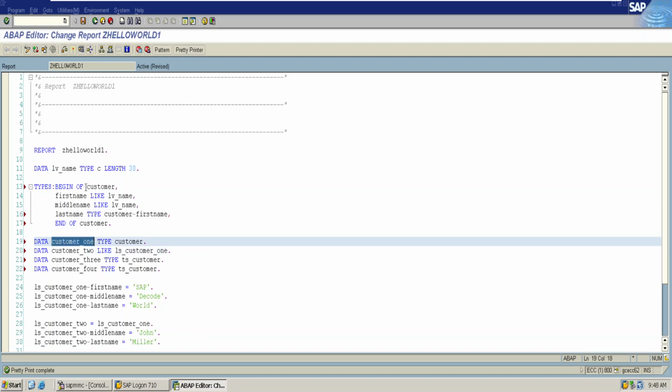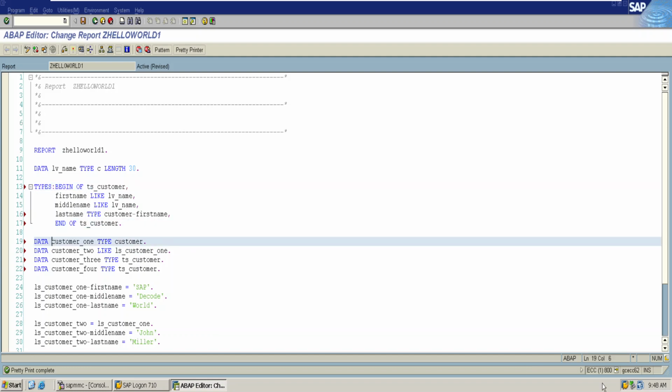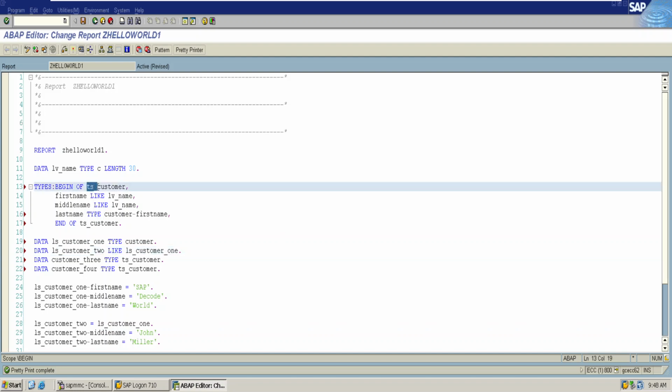But if I mention ts underscore, then by looking at the name, we can say that this is a variable and this is a type. Thus, developers always use some predefined names as a part of creation of a variable.